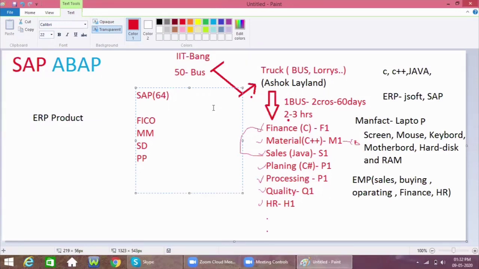And even quality: the QA module supports the quality department. HR or HCM supports the HR department.